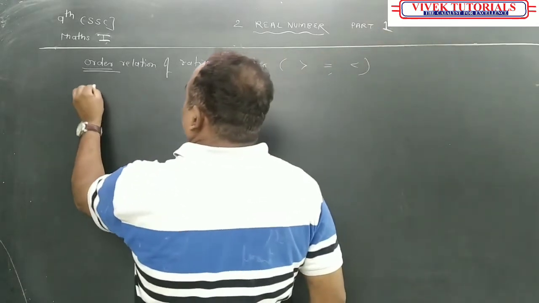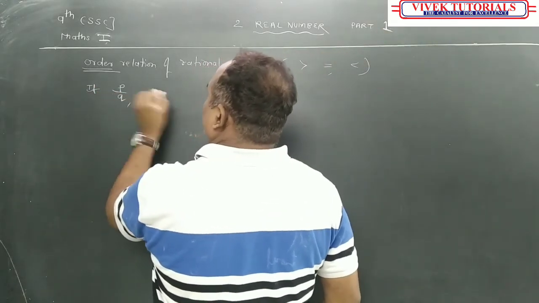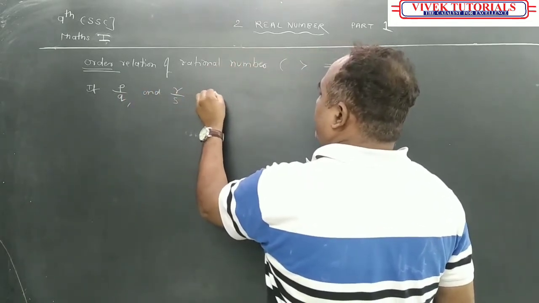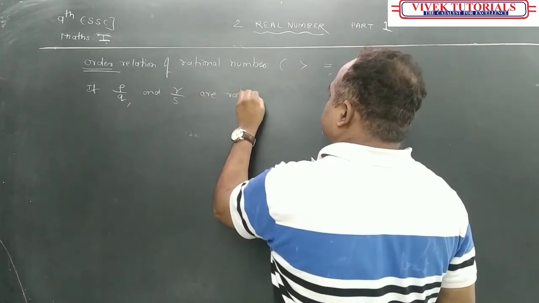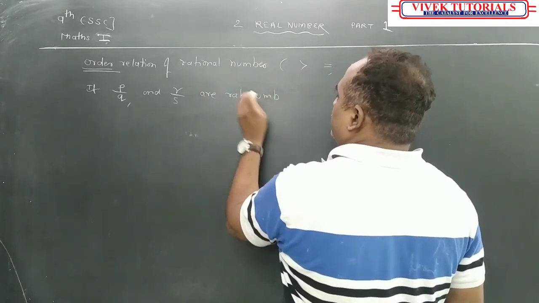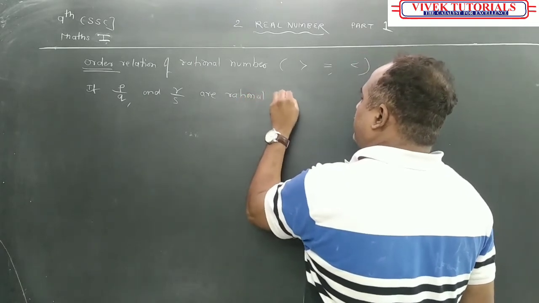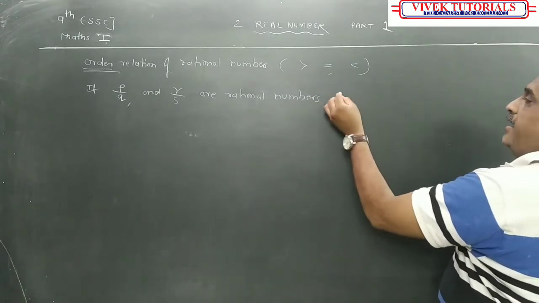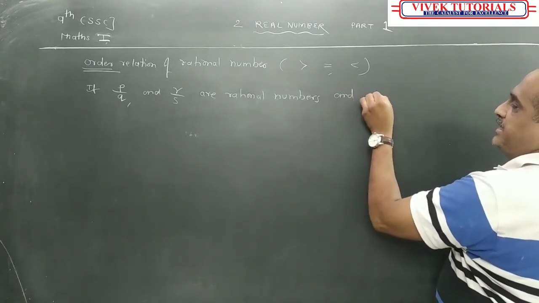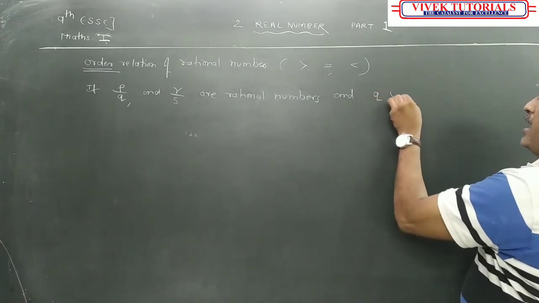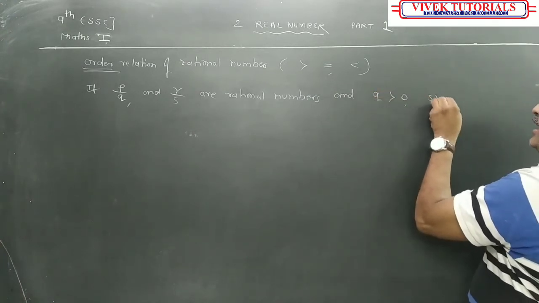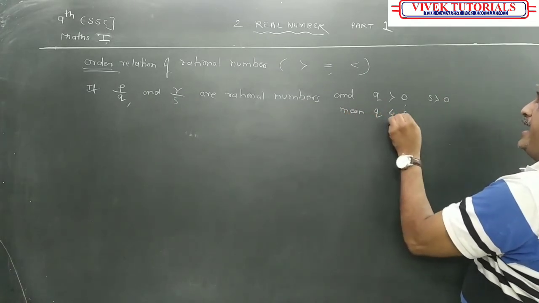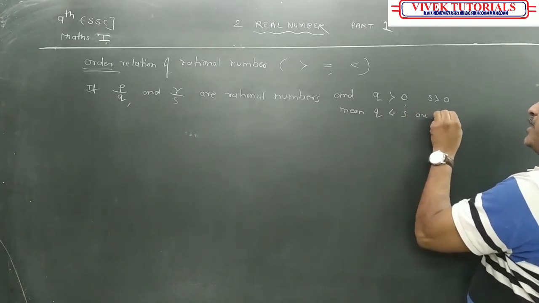Then we can write: if P by Q and R by S are rational numbers, and one condition they have put is that Q should be greater than 0 and S should be greater than 0, meaning Q and S are positive numbers.